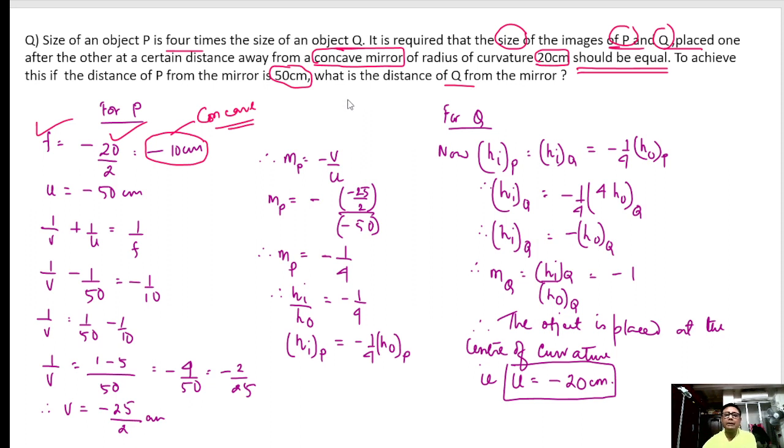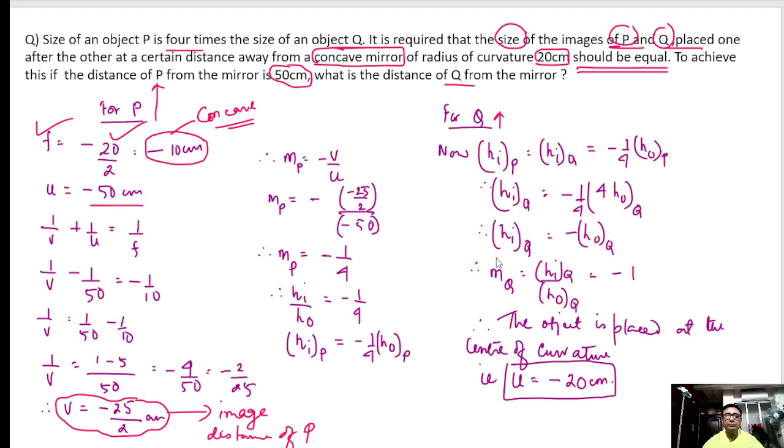So they are telling us one thing, that there is an object P which is 4 times the size of an object Q. Clear? And P is kept 50 centimeter away from the mirror. So let us find out for P. u is minus 50, so v is coming minus 25 by 2. This is the image distance of P.